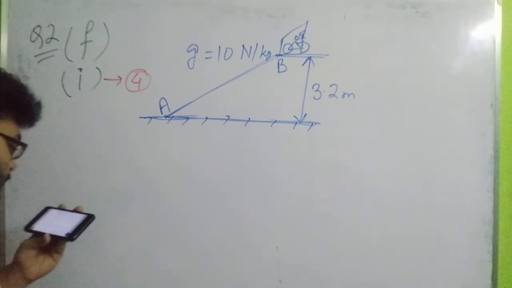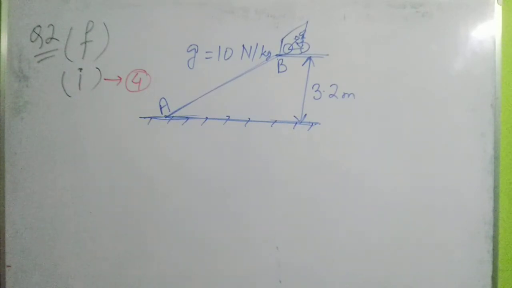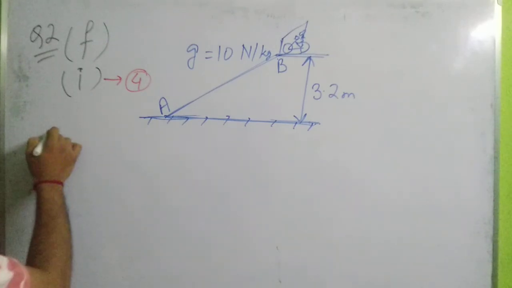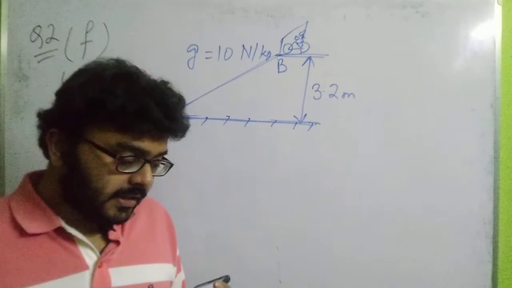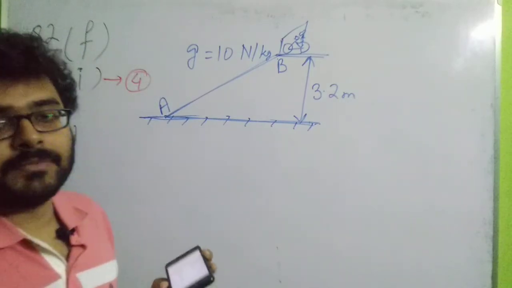Okay, now the part 2 question. What does the part 2 question say? Part 2 question says: the velocity at which the girl reaches the point A. Okay. So here what do we have to apply? We have to apply the conservation of mechanical energy.